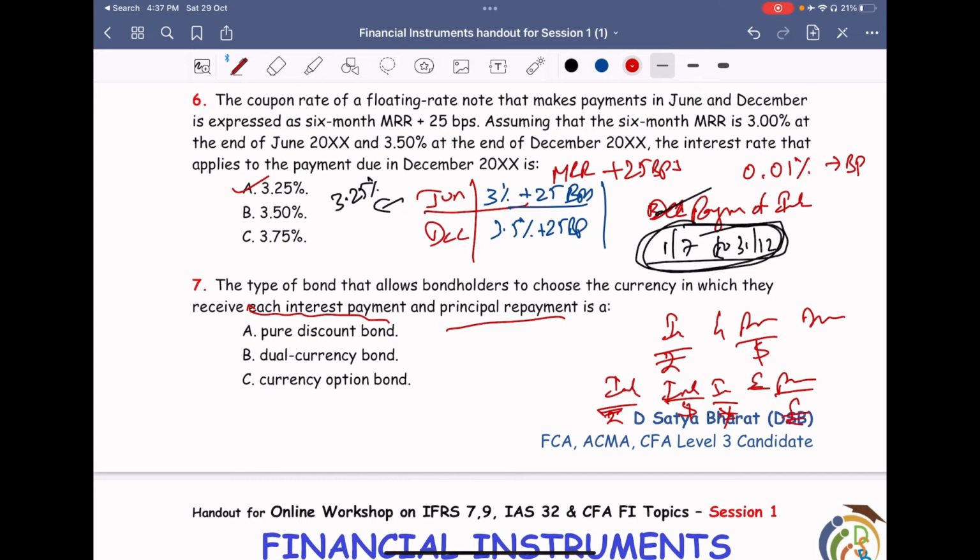If they can choose like this, that's called a currency option bond. I don't mean to say they can choose whatever currency they want. They'll be giving a list of currencies from which they can choose, most probably the home currency and the issuer's country's currency.